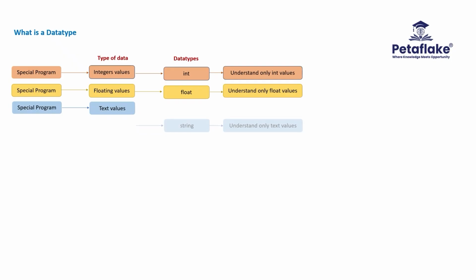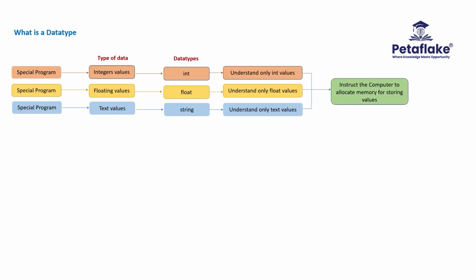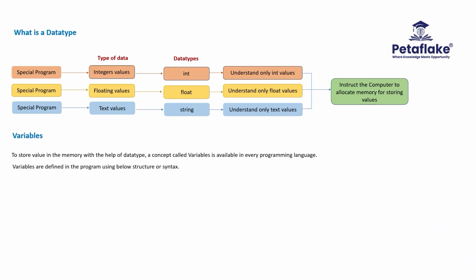String is the data type which can understand only string values. String values means text values. The data type program takes care of instructing the computer to assign specific amount of storage for storing the values in the memory. Let's understand how the data is stored in the memory through the programs. To store the values in the memory through the program, a concept called variables is available in every programming language. In other programming languages like C, C++, Java, etc., variables are declared using the below syntax.